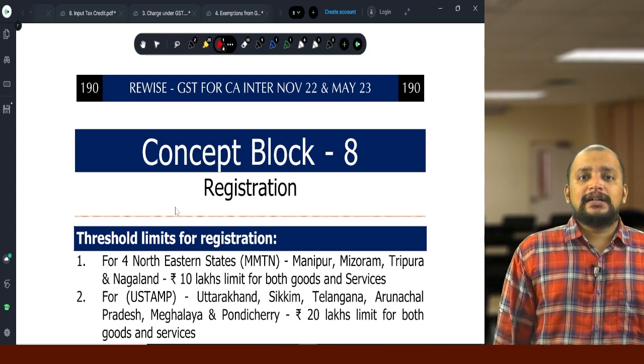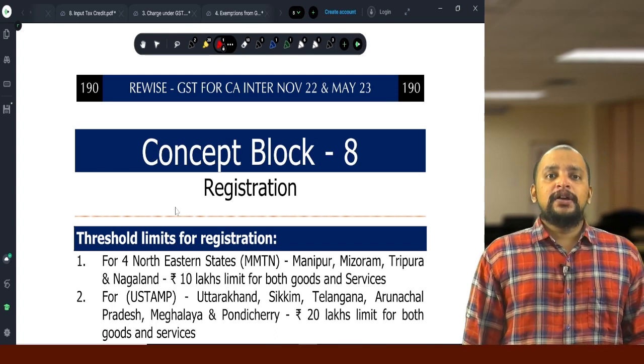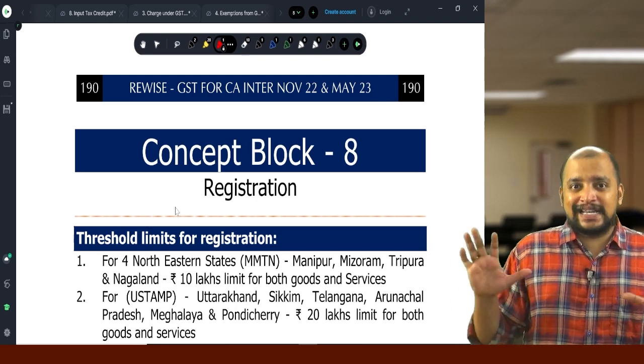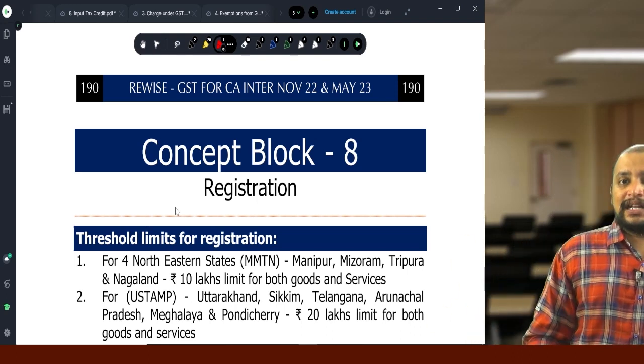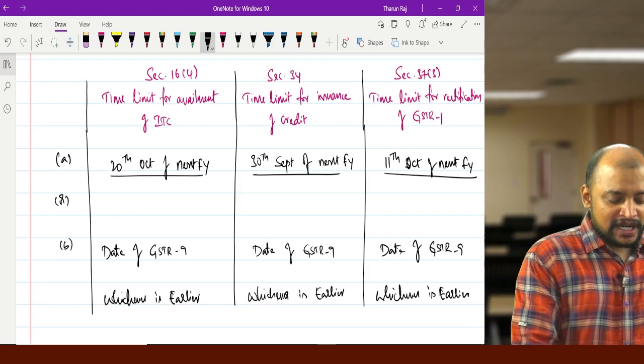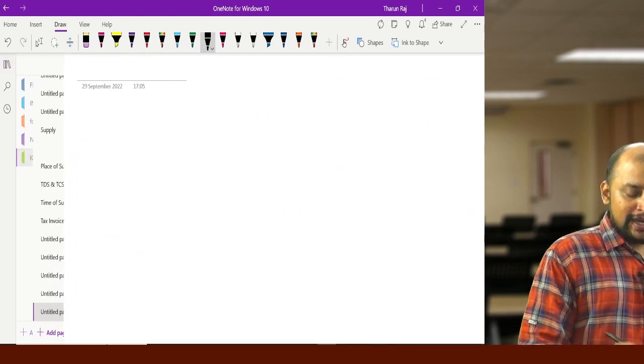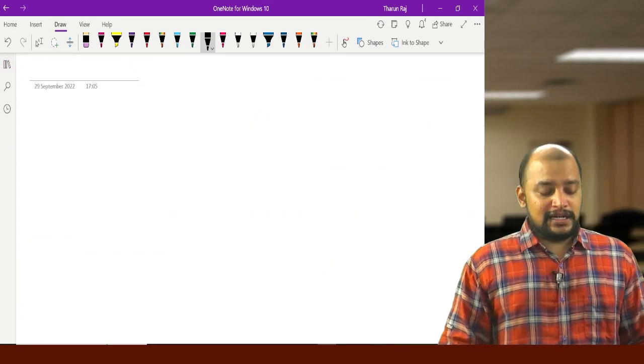In this chapter, in total we have 9 sections, starting from section 22 to section 30.